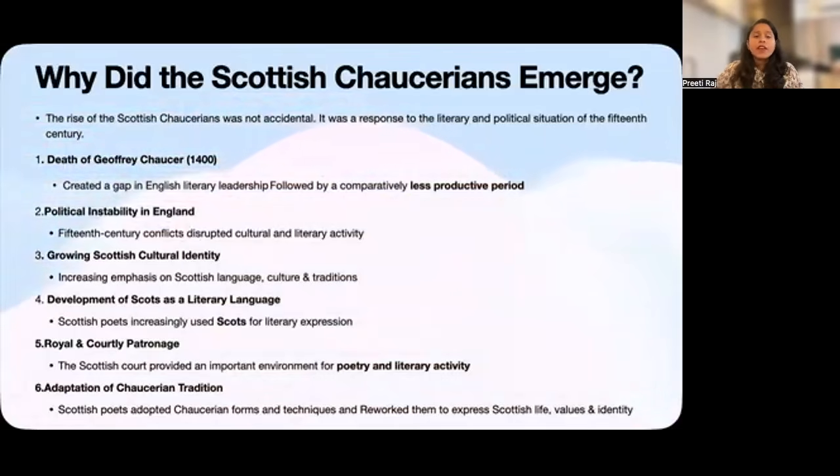And this gives us a very useful line that we could remember. Chaucer provides the literary model, but Scotland gave it a distinct identity. So that combination ultimately produces the literary tradition we know as the Scottish Chaucerian movement.